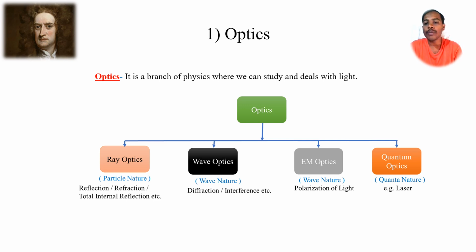In electromagnetic optics, we'll see the wave nature as well as Maxwell's equations. Wave optics fails to explain the polarization of light, so we can see that by using the electromagnetic concept.